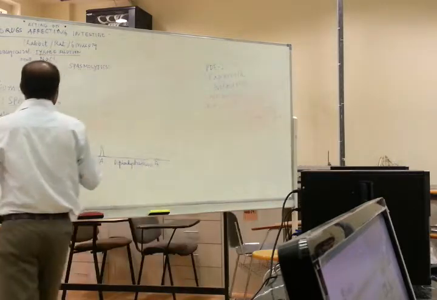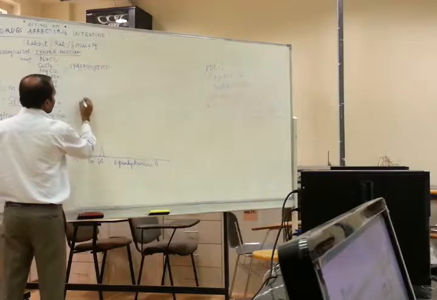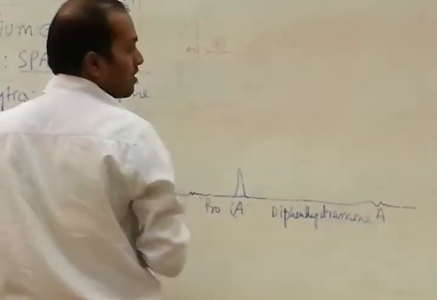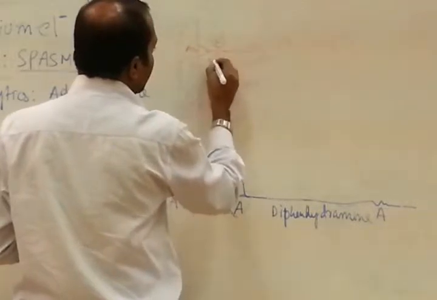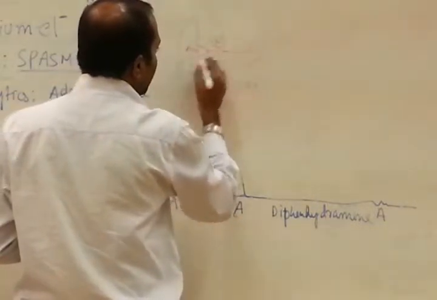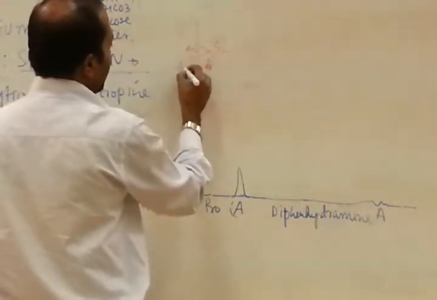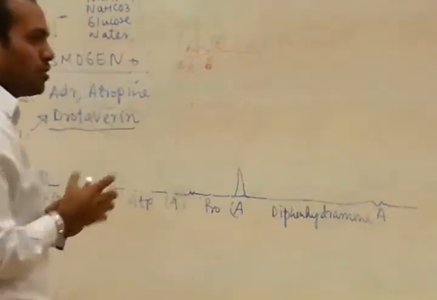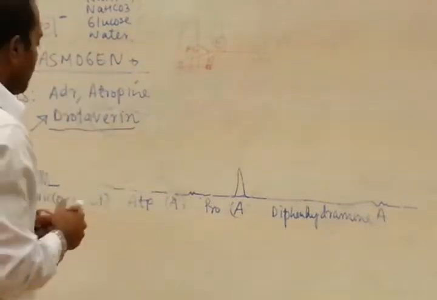In small dose, nicotine will cause release of acetylcholine as a transmitter. And nicotine in high dose will block the receptor here, so this acetylcholine release will be inhibited. So nicotine in small dose is a stimulant, and in high dose it acts like a negative feedback mechanism.